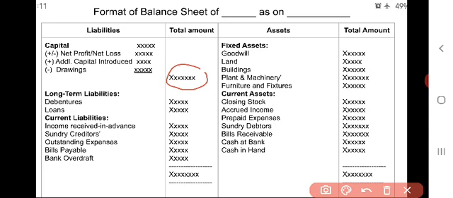When it comes to long term liabilities, debentures and loans. Current liabilities are income received in advance, sundry creditors, outstanding expenses like outstanding salary, outstanding rent, outstanding taxes, outstanding so and so on, bills payable, bank overdraft. All the liabilities are to be shown on the liability side in this manner.